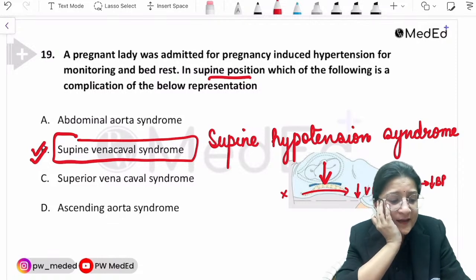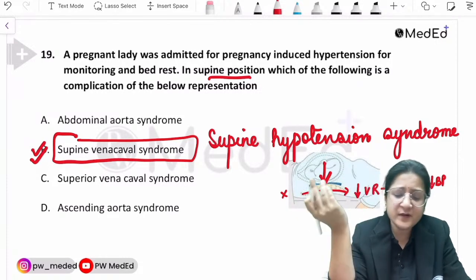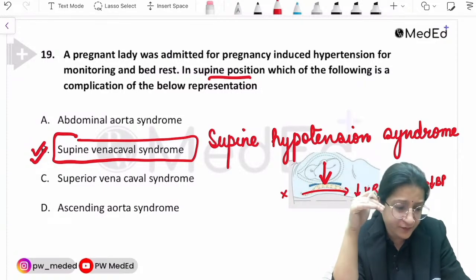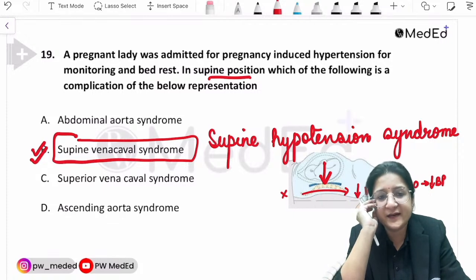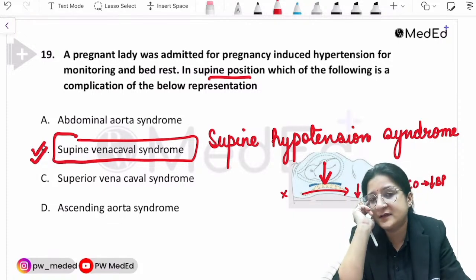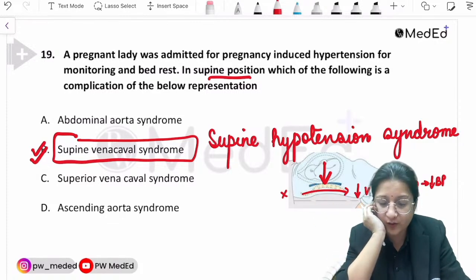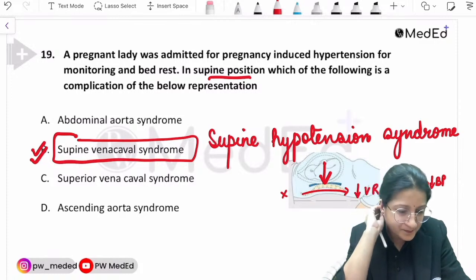And Anand, you're saying that the option was inferior vena cava syndrome. Inferior vena cava syndrome or supine vena cava syndrome would mean the same thing, because basically the inferior vena cava was getting compressed. So if inferior vena cava syndrome was the option, then that should be the correct answer instead of superior vena cava syndrome. Fine, Anand. The logic is this. All right, clear?